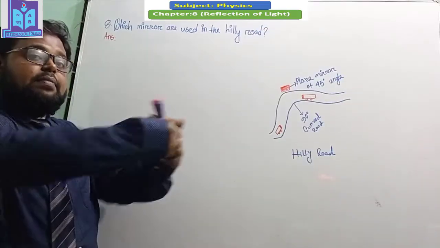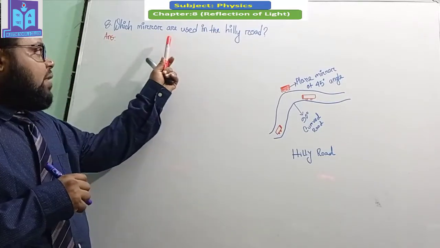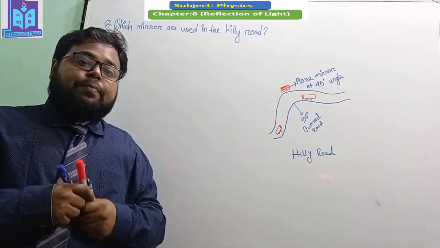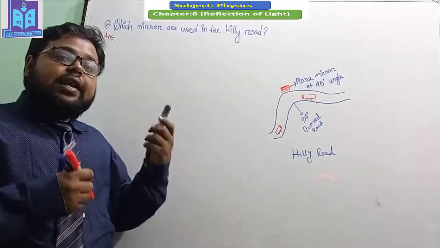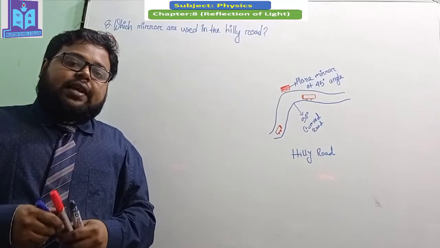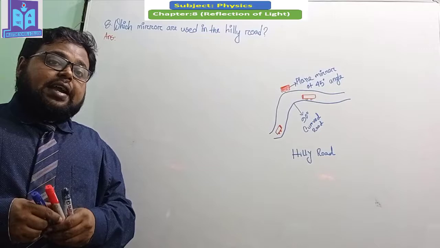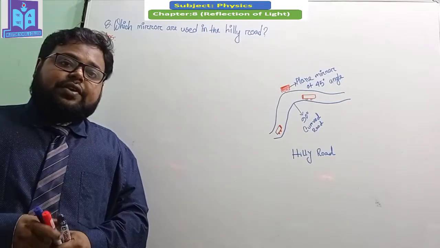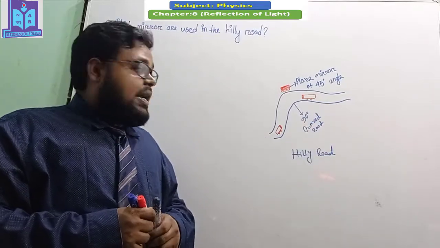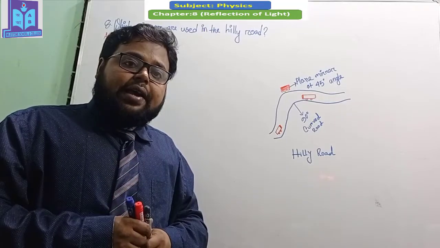And this is our number 8 question. The question is, which mirror is used on a hilly road? Do you know which type of mirror is used on a hilly road? So let me explain it. I think you know hilly roads are very zigzag, and sometimes they curve at a 90-degree angle. Here you can see some portion of a hilly road, and at that place the road is curved at a 90-degree angle.